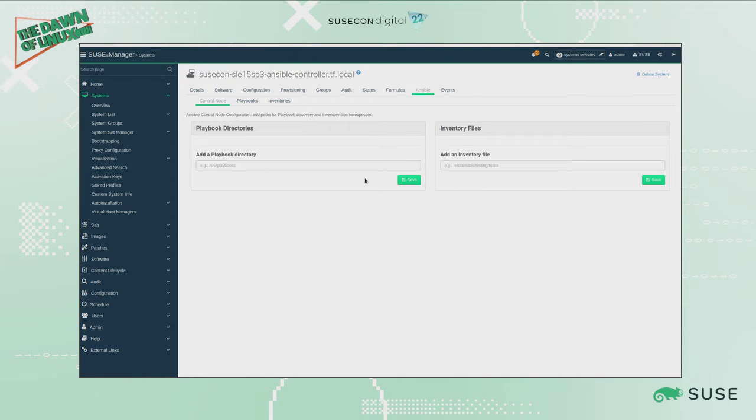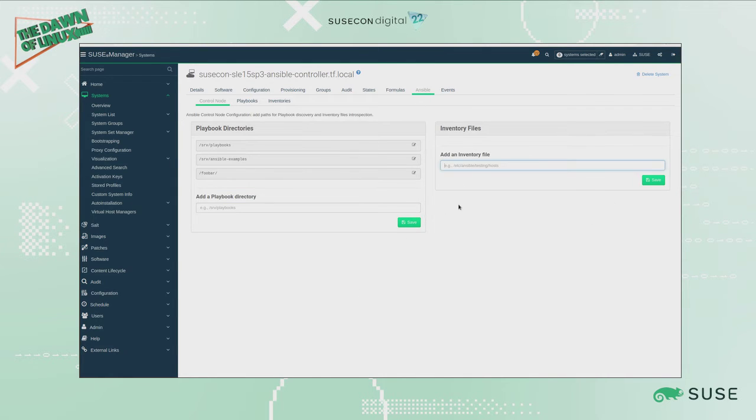We can specify here the different sources for where our playbooks are installed on this control node, and in the same way for the inventory file. So let's do a quick example. I told you before that I have some playbooks under /srv/playbooks, so I can add this. I can add also /srv/ansible-examples, and whatever other root where I have some playbooks stored.